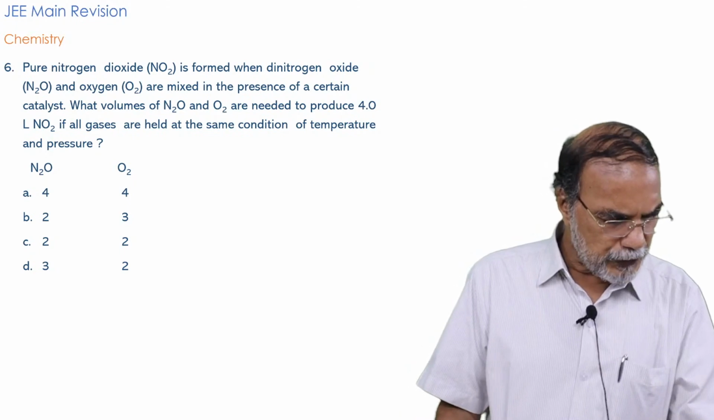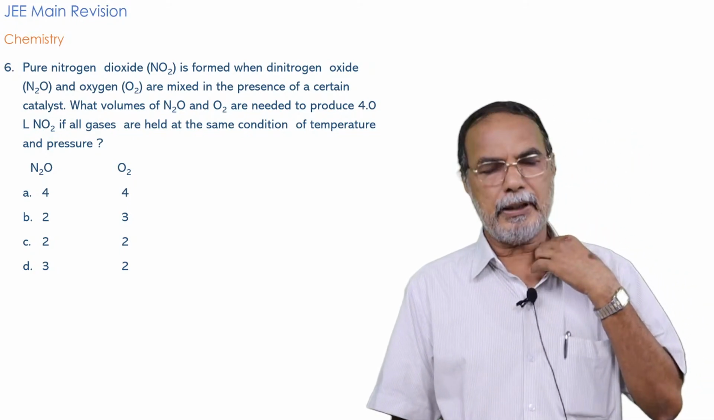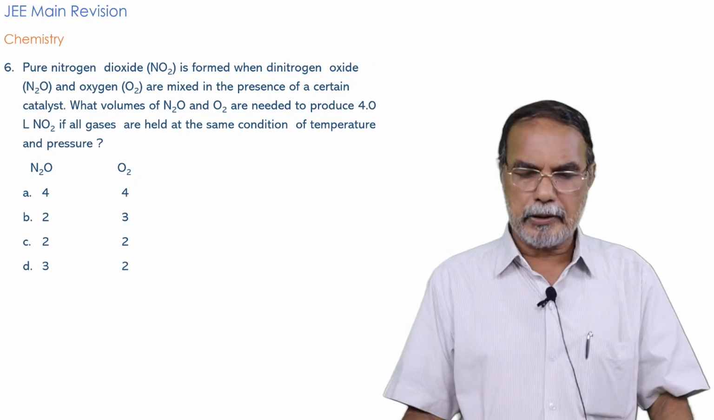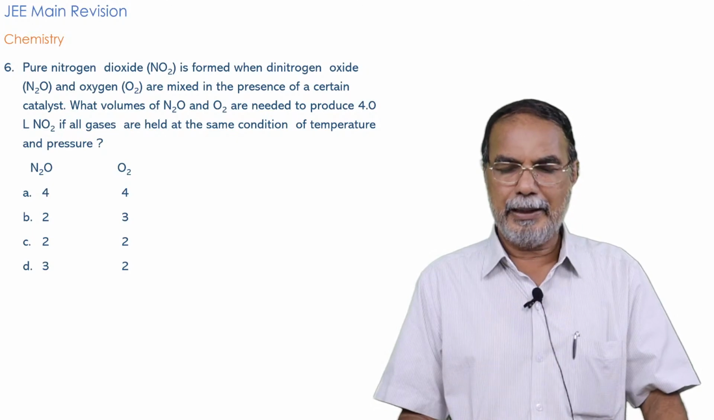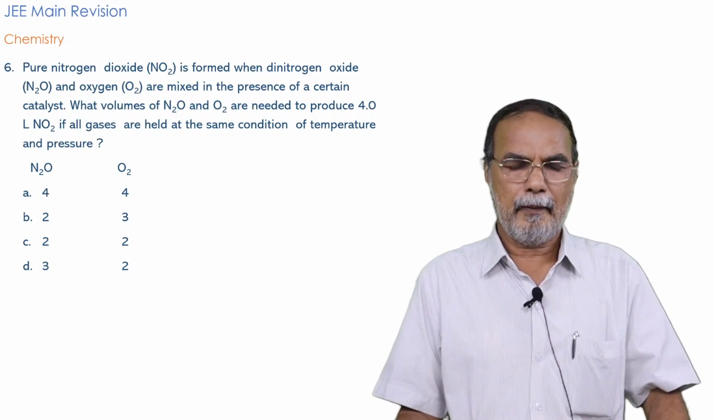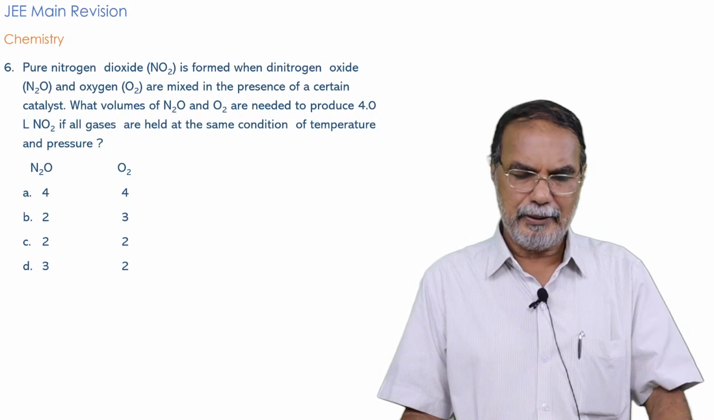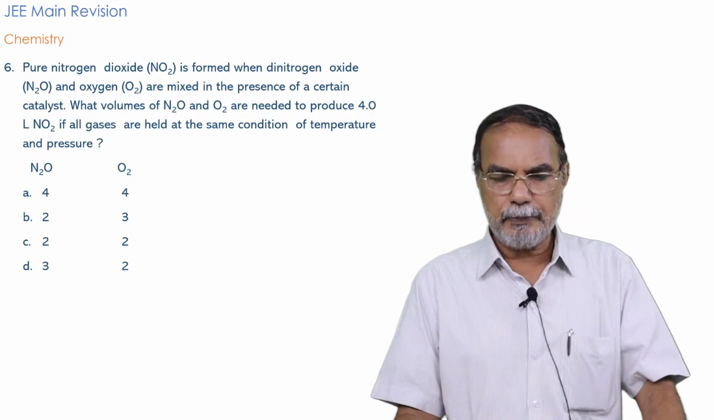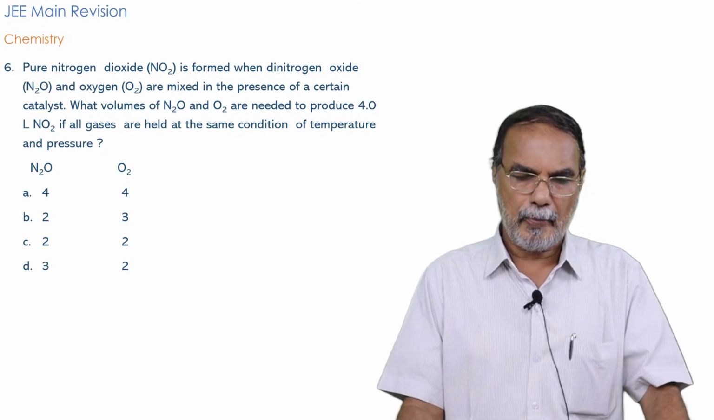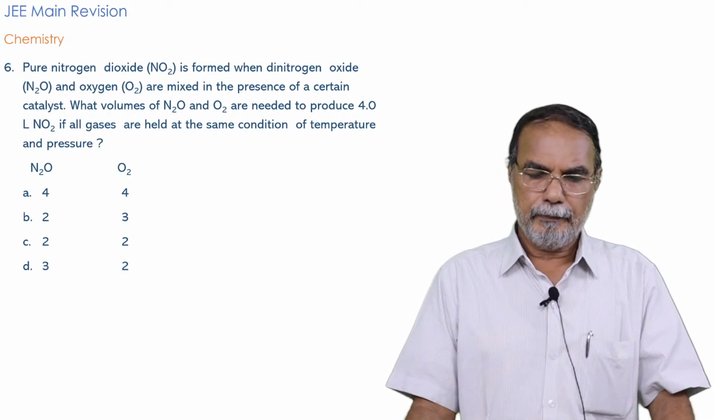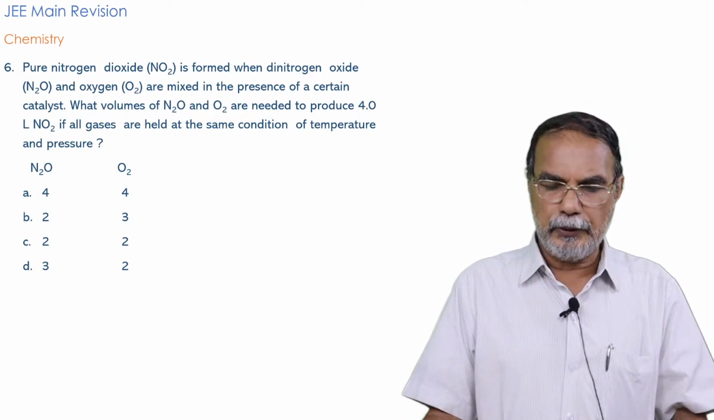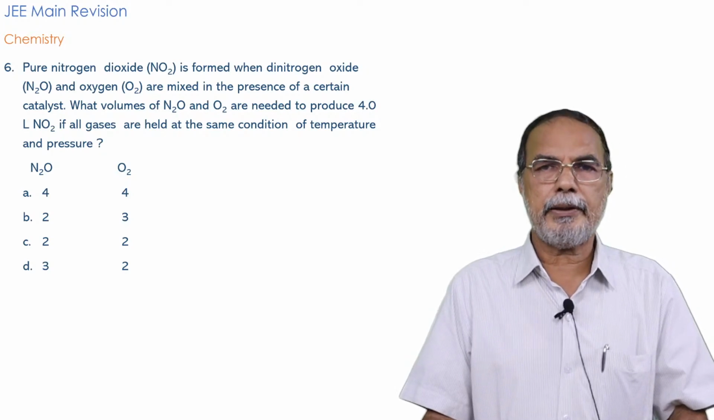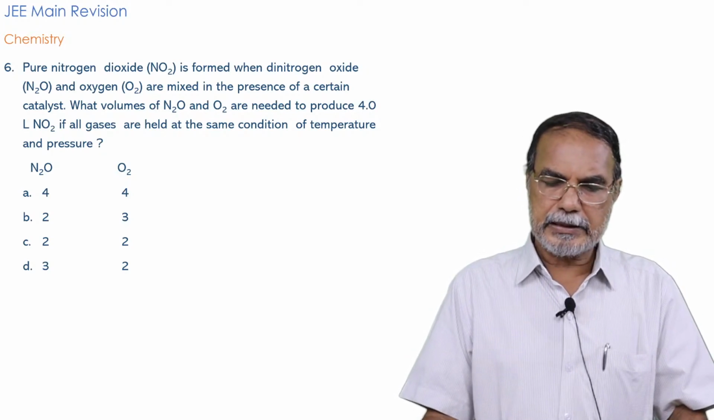Okay, now question number 6. Read the question carefully. Pure nitrogen dioxide is formed when dinitrogen oxide, N2O, also called nitrous oxide, and oxygen are mixed in the presence of a certain catalyst. What volumes of N2O and O2 are needed to produce 4 liters of nitrogen dioxide if all gases are held at the same conditions of temperature and pressure?